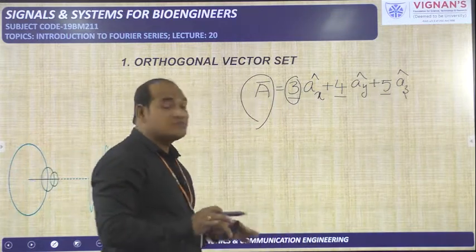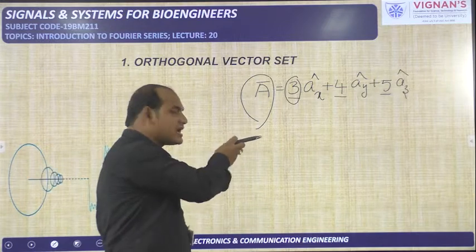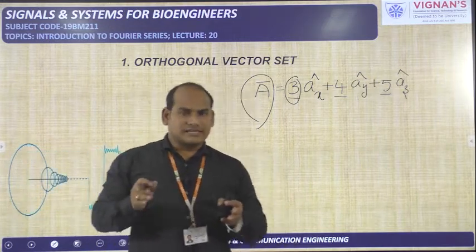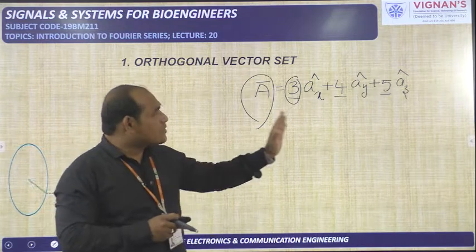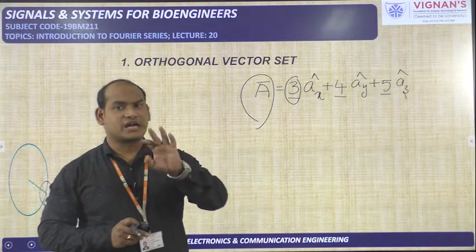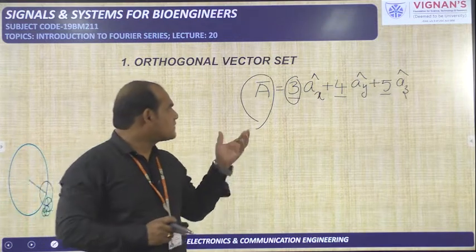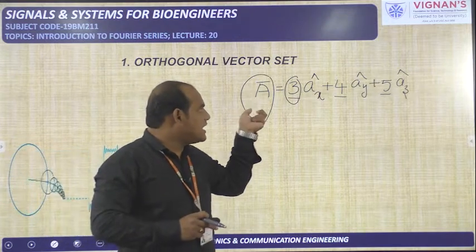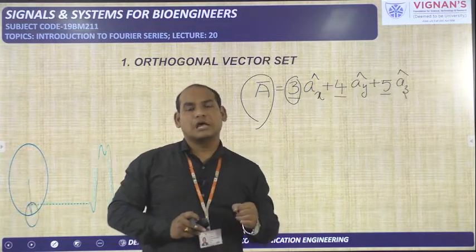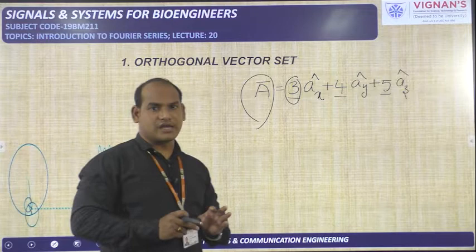In this way we can represent one vector in space. You may get some doubts. Why only 3 components have we taken? What is the necessity of taking only 3 components? Why can't we represent this vector with 2 components, 1 component, or more than 3 components?